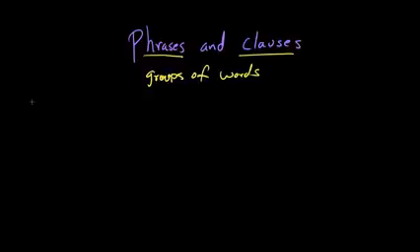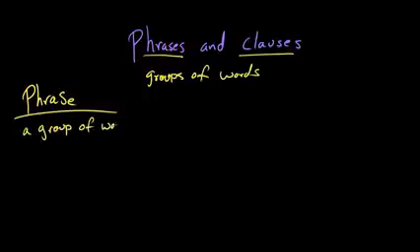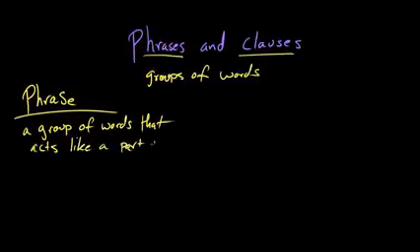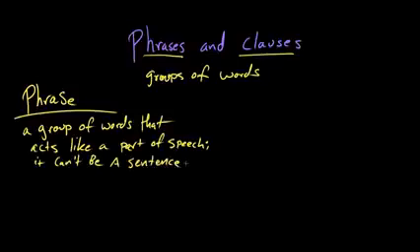So, Rosie, if you please, what is a phrase? A phrase is a group of words, and it acts like a single part of speech. But it will never be a full sentence because phrases don't have both a subject and a verb. So a phrase can never be a sentence. What are some examples of phrases? My best friend.